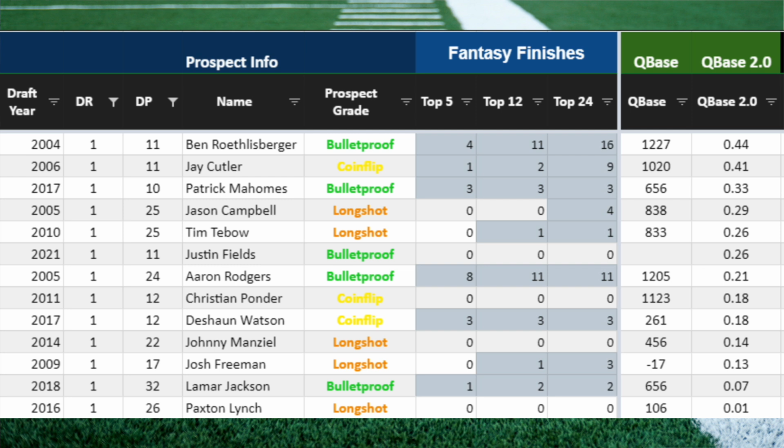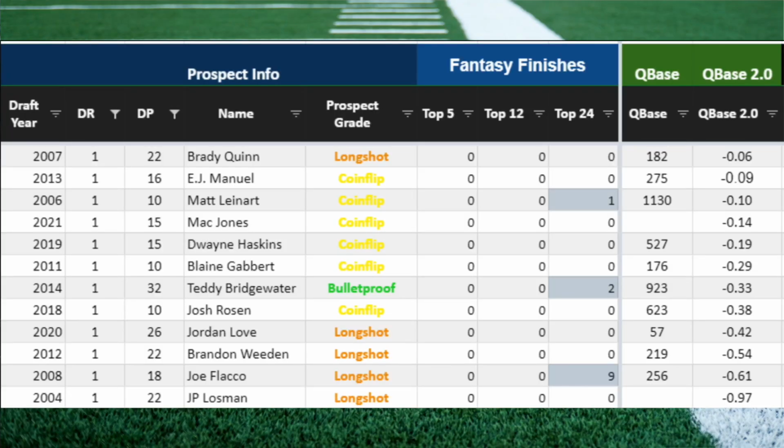All of these players, except for 4, have hit a top 24 season. Essentially, they were above average or better starters at some point in the NFL in terms of fantasy football. It gets a lot different when you look at negative Cubase 2.0 numbers, especially when you're factoring in this range of draft capital. So again, these are all quarterbacks drafted pick 10 or later in the first round of the NFL draft. These are all of the guys with negative Cubase 2.0s.